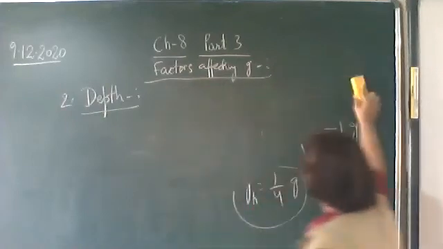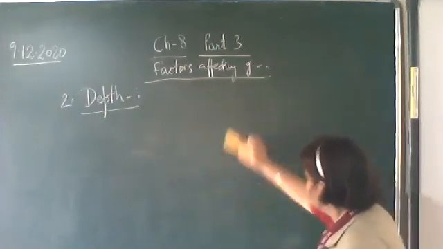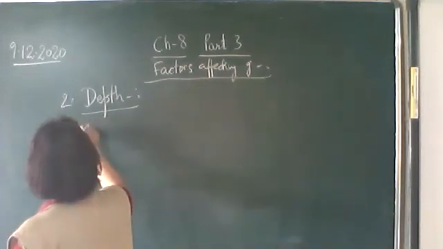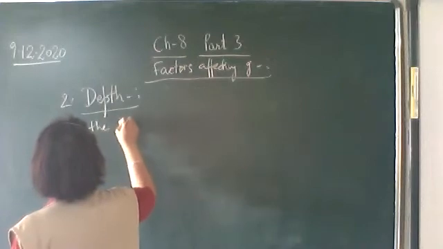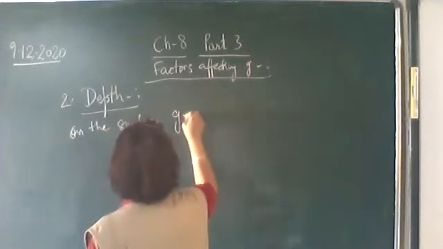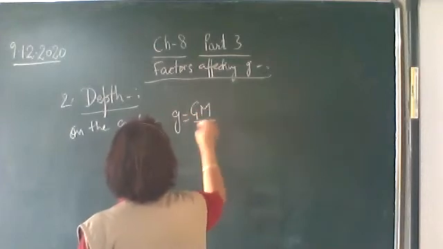Again on the surface of the earth, the acceleration due to gravity we know is given by capital G M upon R square.